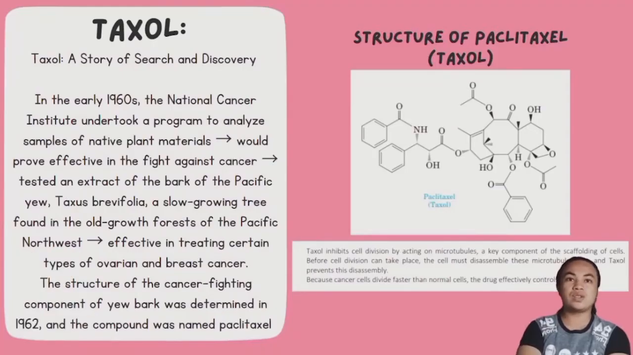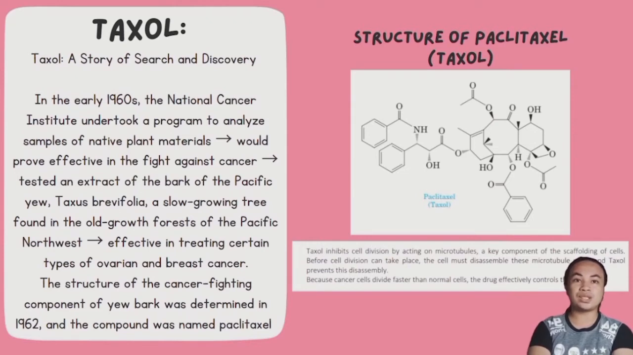Taxol, a story of search and discovery. In the early 1960s, the National Cancer Institute undertook a program to analyze samples of native plant materials that would prove effective in the fight against cancer. They tested an extract of the bark of the Pacific yew, Taxus brevifolia, a slow-growing tree found in the old-growth forest of the Pacific Northwest, effective in treating certain types of ovarian and breast cancer.